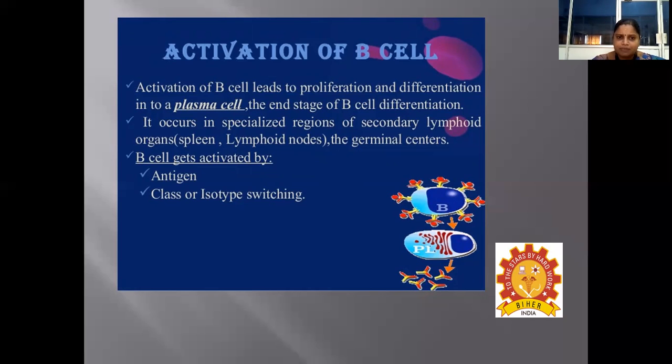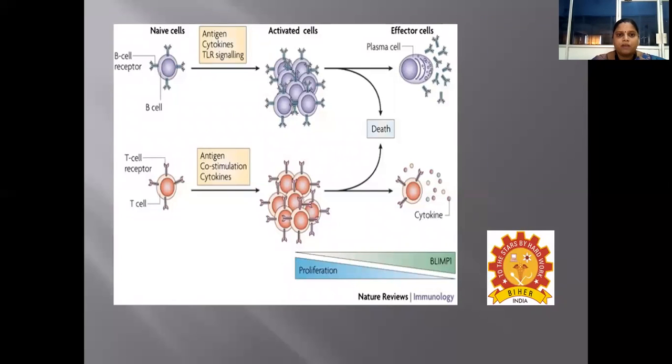And the B cell gets activated by two different means. One is through the encounter of antigen, next is through class or isotype switching, which is nothing but the production of various different types of antibodies. Here, we have the representation where the B cell is going to get differentiated to the plasma cell.